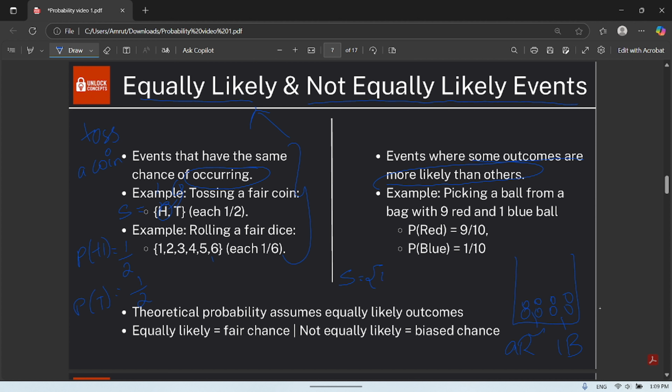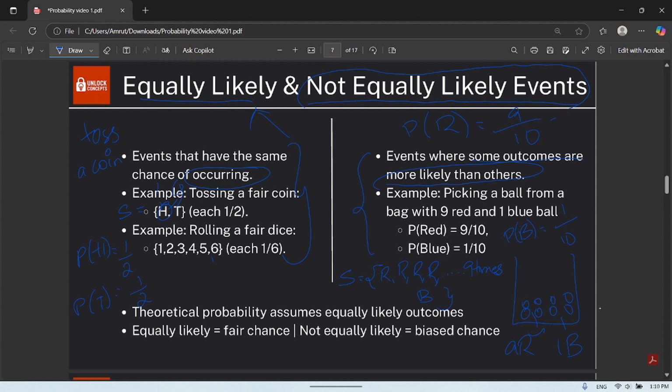Sample space is red, red, red, red 9 times and one blue. So what is the probability of getting red? Total is 10. How many reds? 9. Whereas the probability of getting blue is 1 by 10. So the probability of red and blue is not equal. So these events are known as not equally likely events.